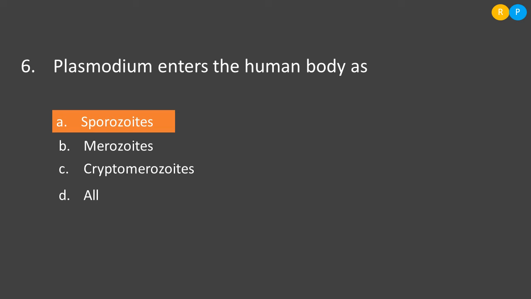Let us see the options. Option A, sporozoite. So as I told, sporozoite is the infectious stage of Plasmodium. In this stage, the pathogen enters into the human body. So the correct answer is option A. Option B, merozoites. Merozoite is one more stage of Plasmodium. In this stage, it is released from the liver cell and starts spreading to the blood cells. That means it will enter into the RBC. So the development of merozoite actually takes place in the host cell.